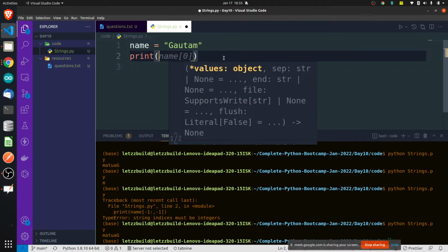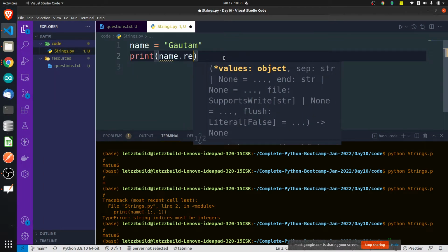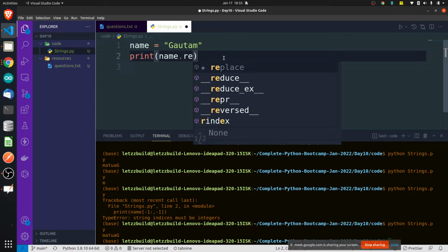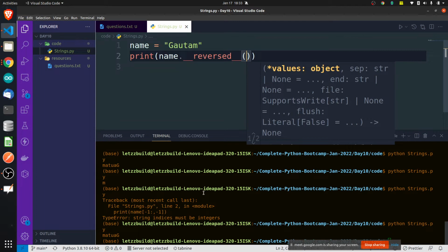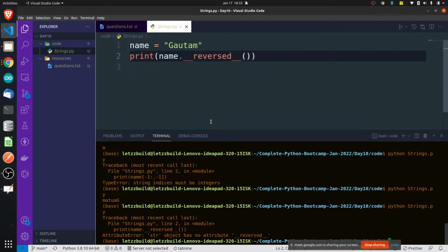Or else you can do something like this also. Print name dot, you have some functions, and I think this also should give you the answer. No, there must be a reverse function available.